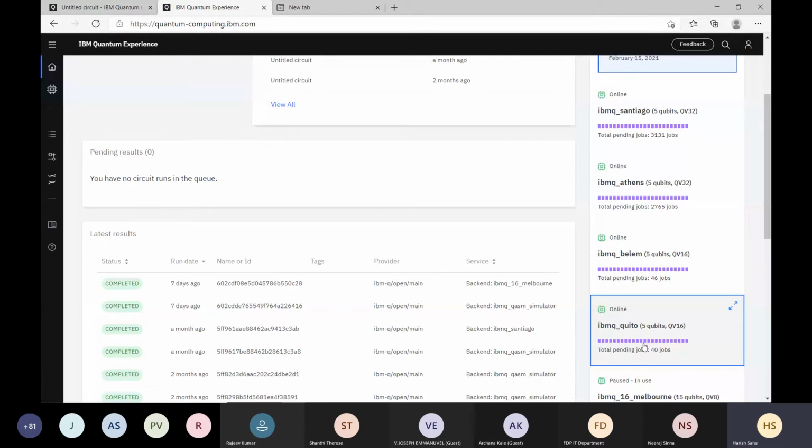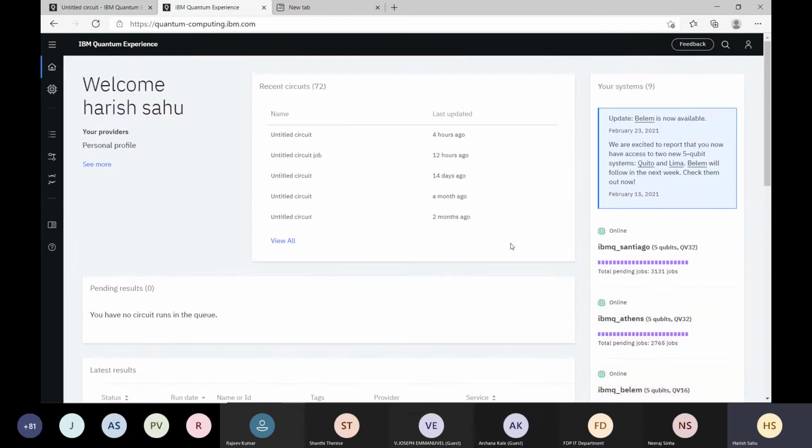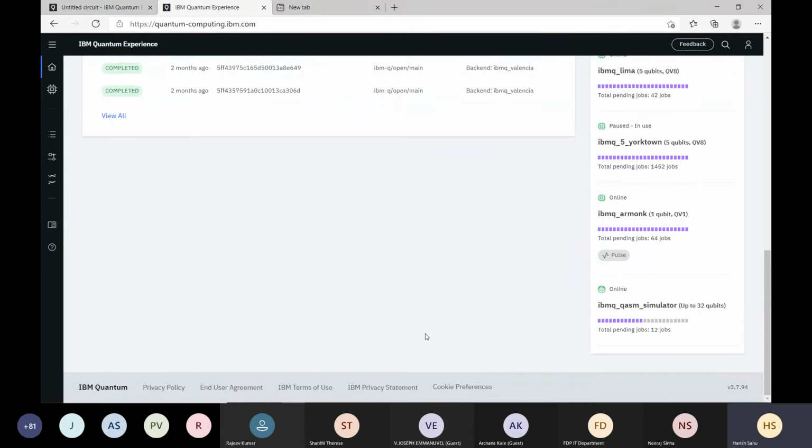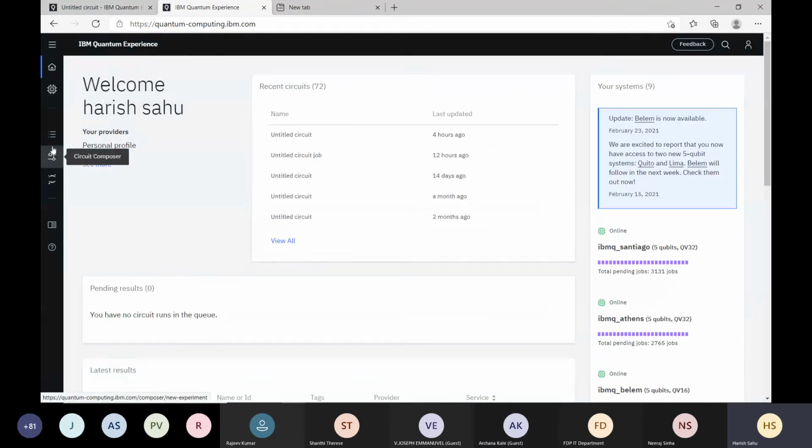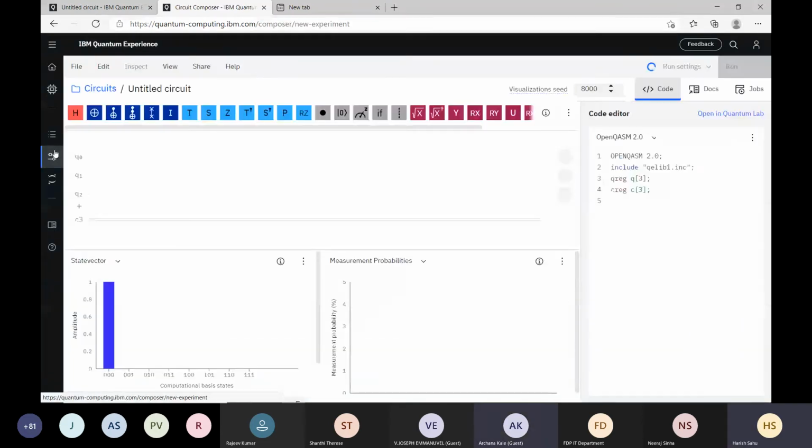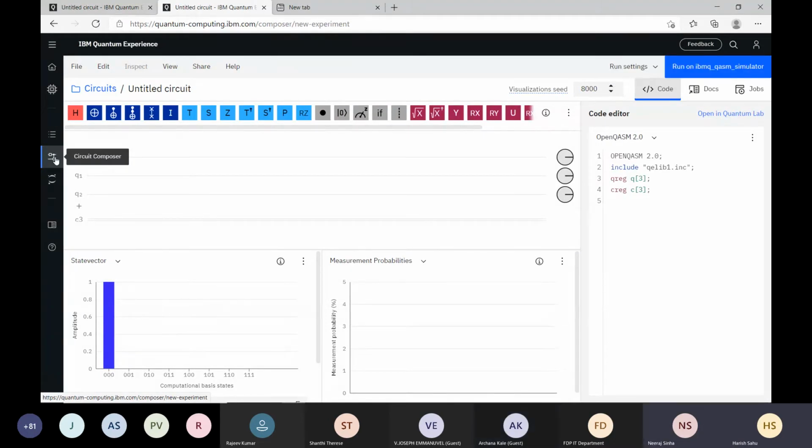So what I was showing is that when you open your dashboard, you will see this kind of interface. Whatever circuit you have done, whatever activities you have done, will be shown here. Next, if you see this, it is called Circuit Composer. This is the option.